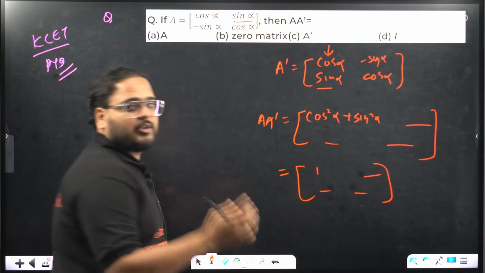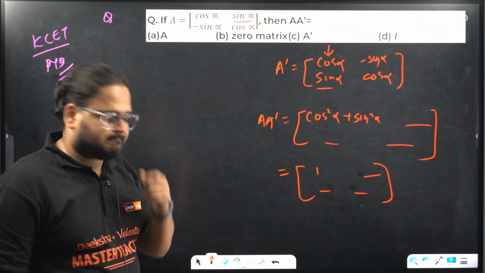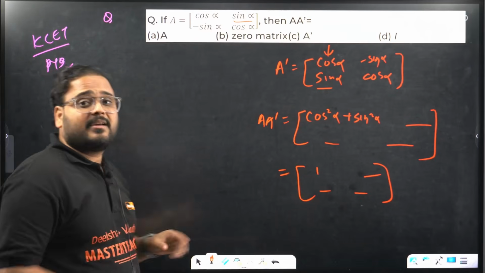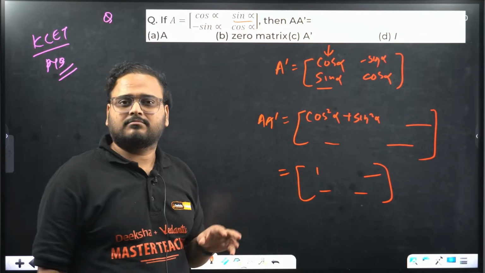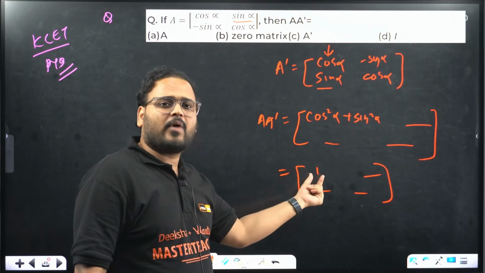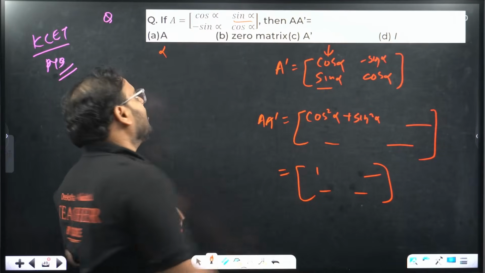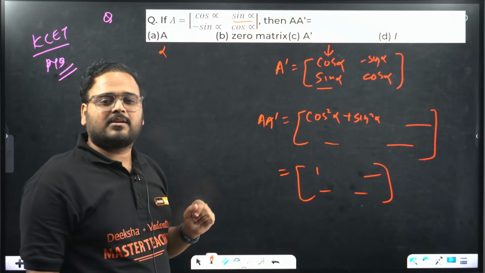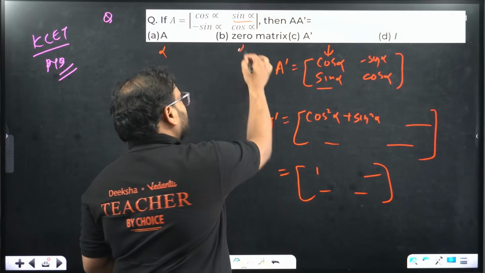Why, sir? Look at the options. Option A, first element is what? Option A is matrix A. First element is cos alpha. What is the first element over here? 1. Not equal. So A is wrong. Option B is what? Zero matrix. Zero matrix, all elements are 0, sir. So this is also wrong.